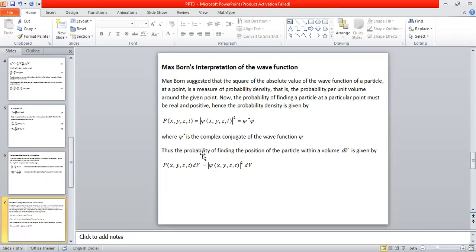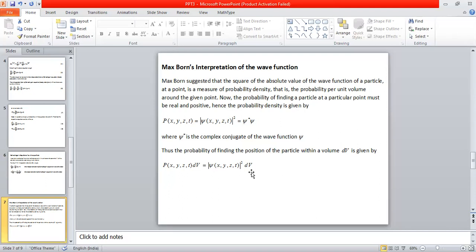If this is the case, then what is the probability of finding the particle within a volume dV? Sometimes we are not interested in the value of the probability density, but in the absolute value of the probability. So the probability of finding the particle within a certain volume, let us say dV, is simply given by the product of P(x, y, z, t) into dV, which is also equal to modulus of psi squared into dV.